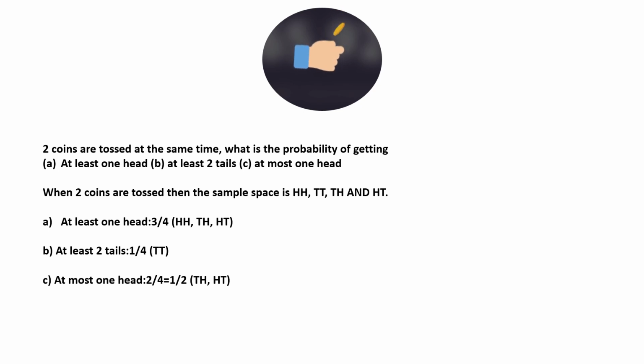So for number A, for getting at least one head, the probability is 3 by 4. For getting at least 2 tails, the probability is 1 by 4. And getting at most one head, the probability is 2 by 4, making it 1 by 2. This 3, 1 and 1 from the numerator sections, we can figure it out from the sample space where we get 2 heads, 2 tails, 1 head and 1 tail, and 1 tail and 1 head.